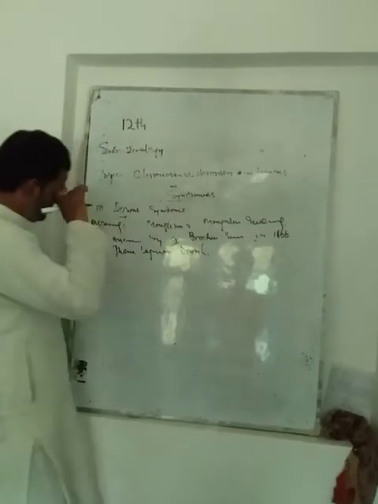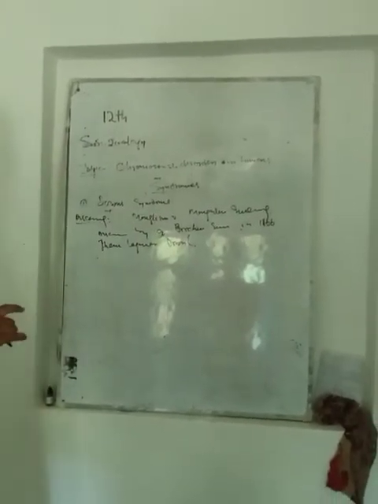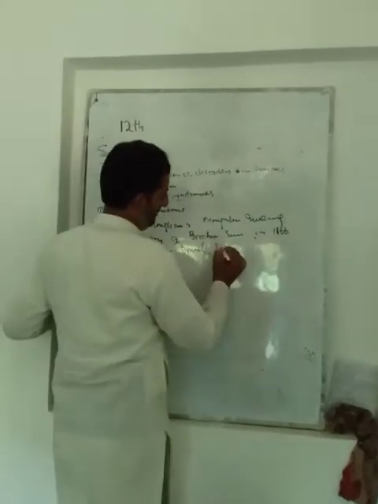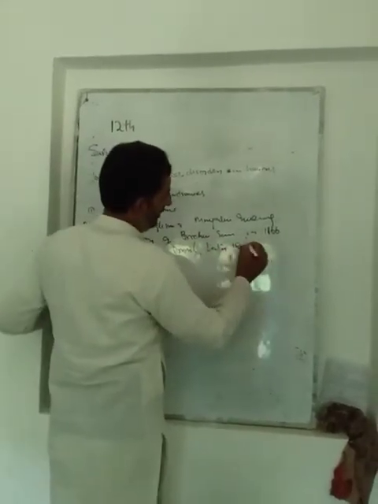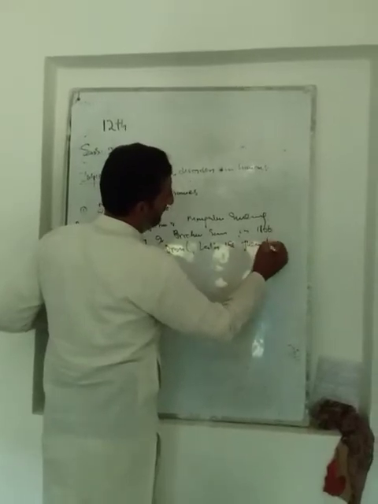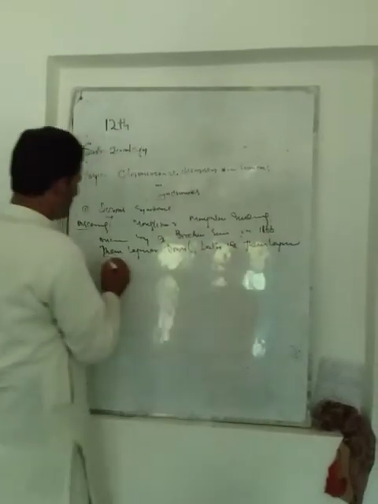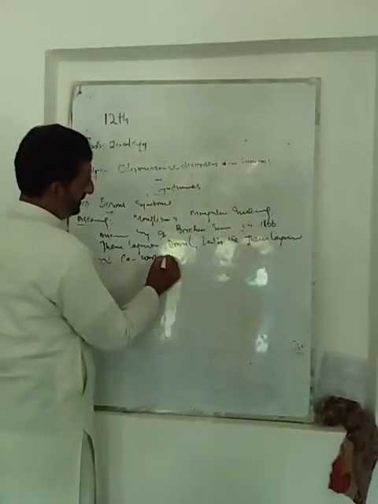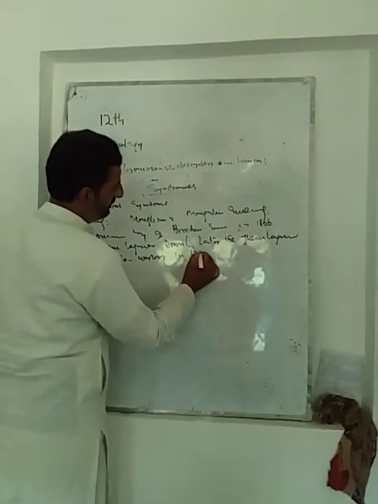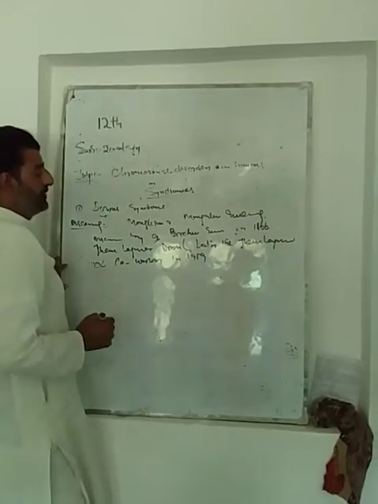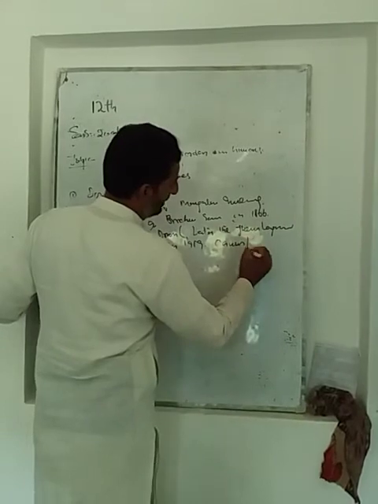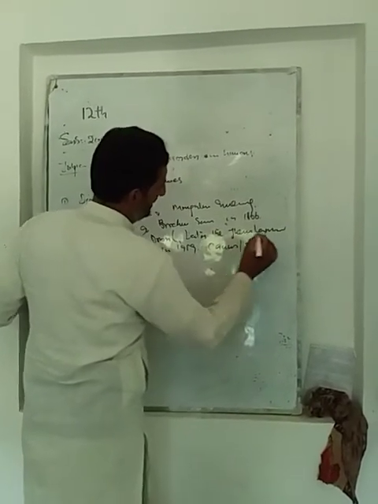That is why this syndrome is also called as Down syndrome. And later, John Langdon and his co-workers in 1959 worked and found the causes of this syndrome.